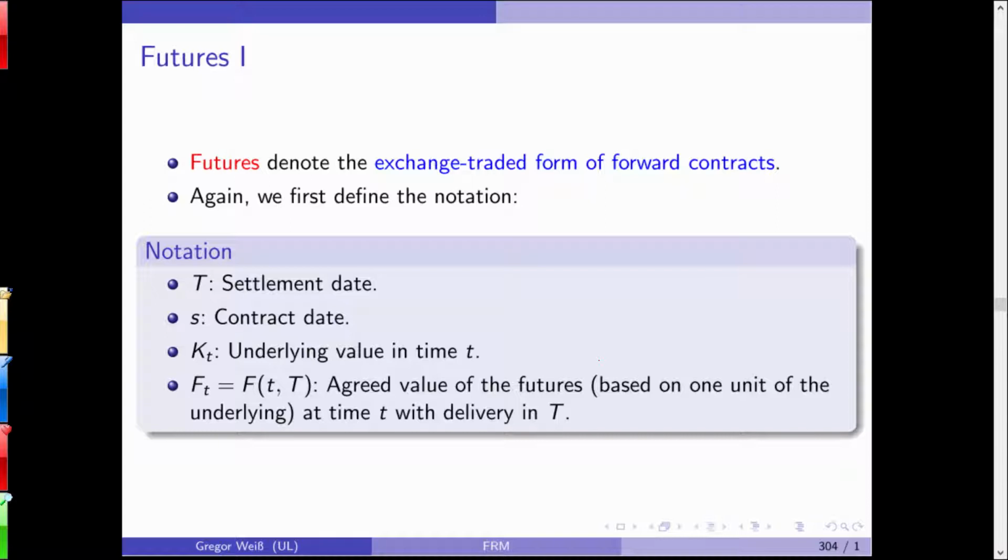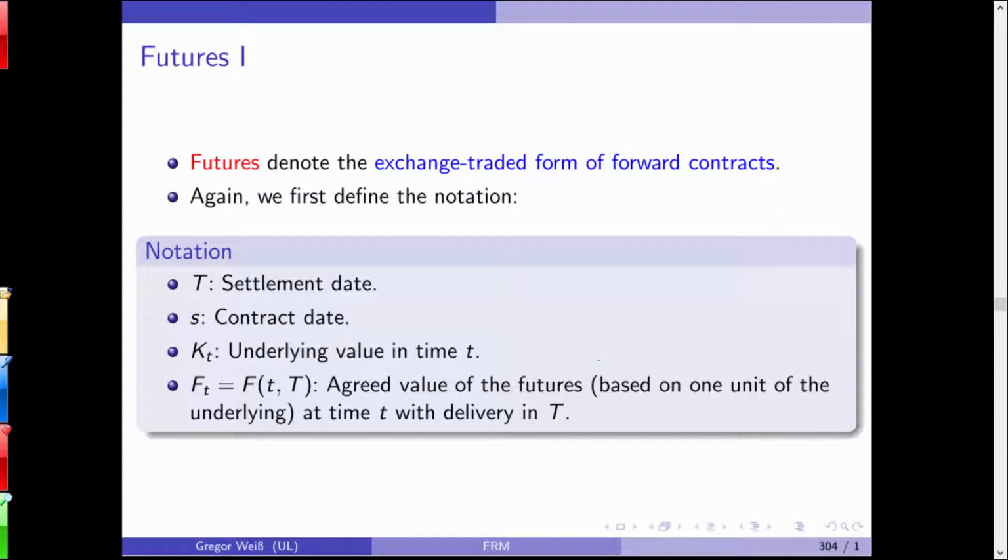Okay. So what is a future? A future is just a forward contract, full stop. The only difference is the future is exchange traded. It's traded on the CME, on Eurex, on the European Energy Exchange, and apart from this, it's a forward contract.